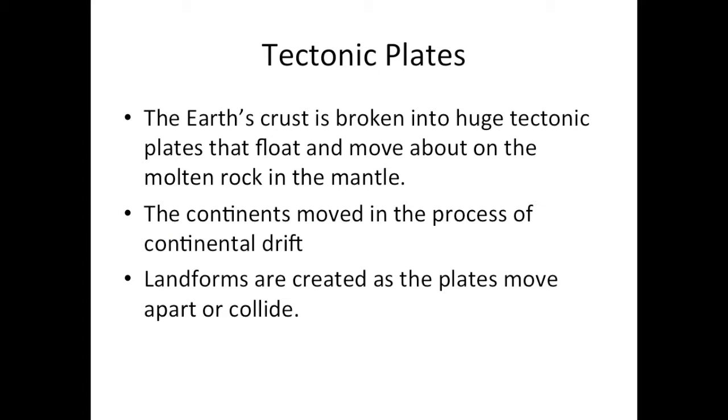The Earth's crust is broken into huge tectonic plates that float and move about on the molten rock in the mantle. The continents are thought to have moved to their positions in a process known as continental drift, which is the movement of tectonic plates. Landforms such as mountains and ocean trenches are created as the plates move apart or collide. For example, the Himalayas were formed between 56 and 70 million years ago, when India collided with Asia.